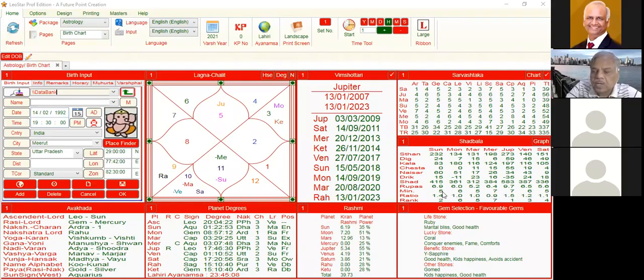So what they have done is, in comparison to the minimum strength, they have found the ratio of the actual strength to the minimum strength required. So this is that ratio, and wherever the ratio is the maximum, that will be the first most strong planet. For example, in this case, Jupiter is number 1. Jupiter is the strongest planet. Sun is second in strength. Like this, we give the grading also, which planet is stronger, which planet is weaker.